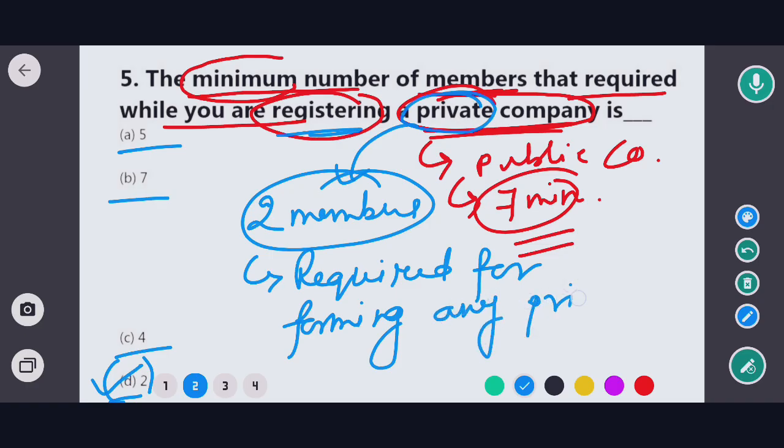Okay, so in this case the correct option would be option D. Okay, so before we should know what is private company. Okay, what is private company? So private companies are owned by a smaller group of individuals, often companies founders.